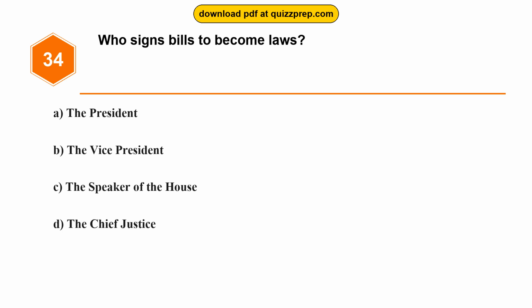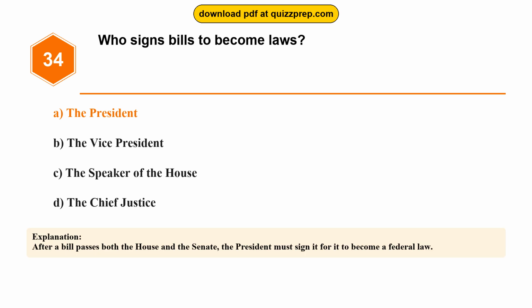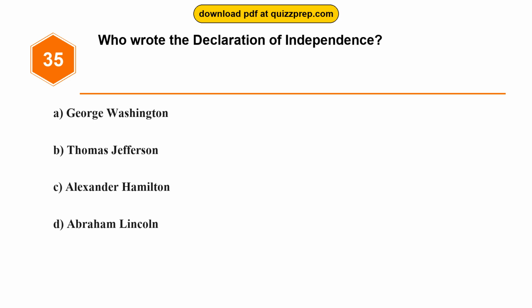Question 34. Who signs bills to become laws? Option A. The President. Option B. The Vice President. Option C. The Speaker of the House. Option D. The Chief Justice. The correct answer is option A. The President. After a bill passes both the House and the Senate, the President must sign it for it to become a federal law.